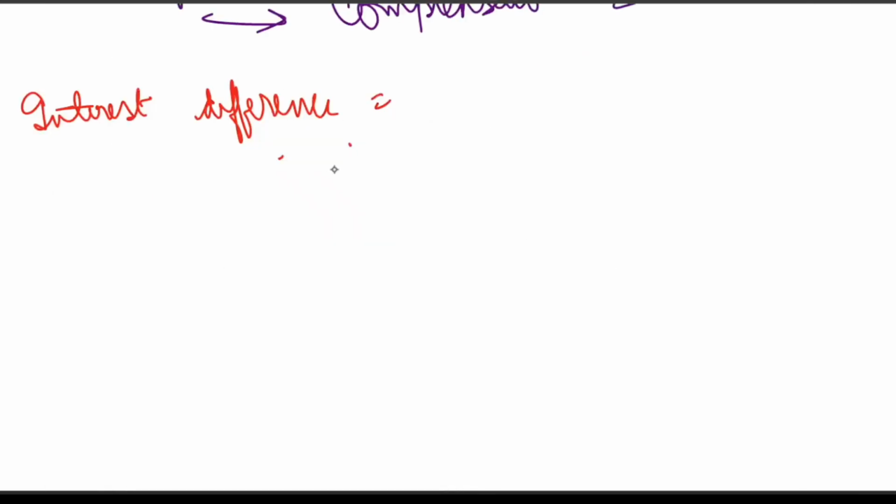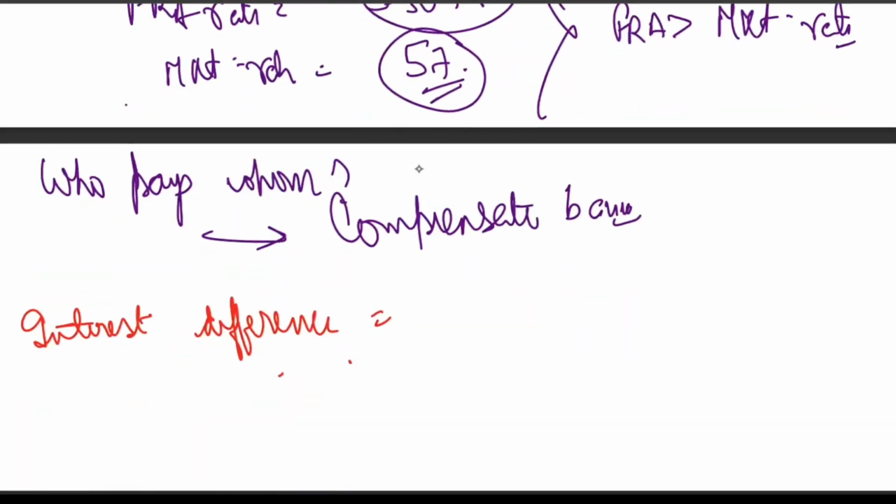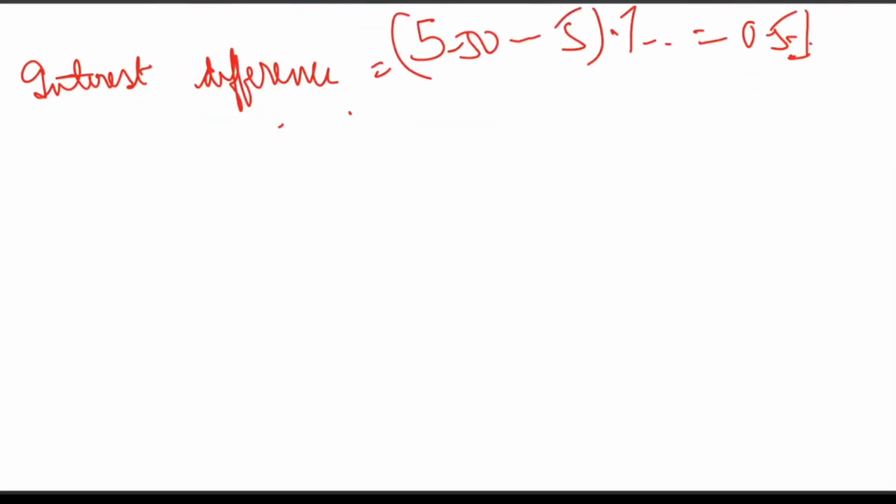So just find the difference: 5.50% minus 5% is equal to 0.5%. Now the second thing we have to compute is the undiscounted payoff.